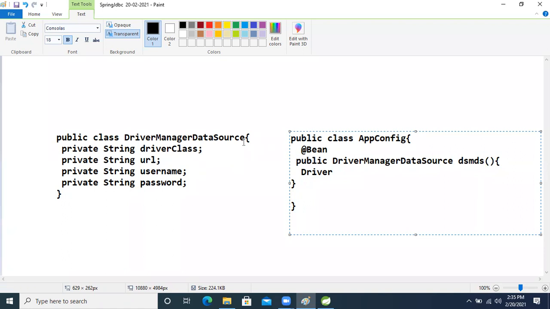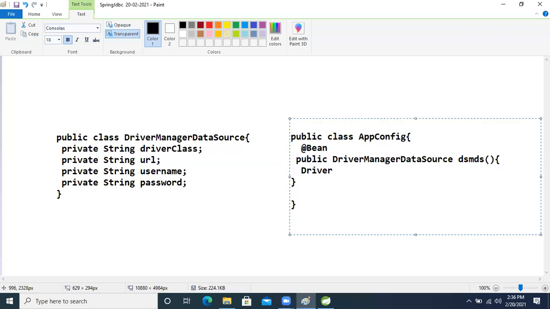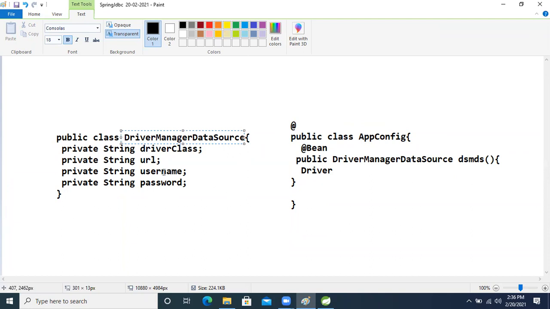But here at the time of development, who has given this? The Spring people have given it. I already taught all those things. I will write @Configuration on top of the class, then this class will become a configuration class. So after that, what we said, but here, who is given? We are not writing this class.